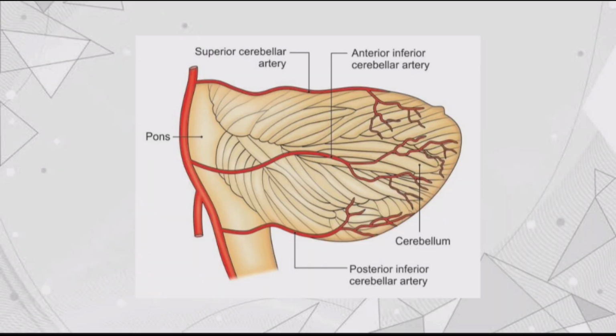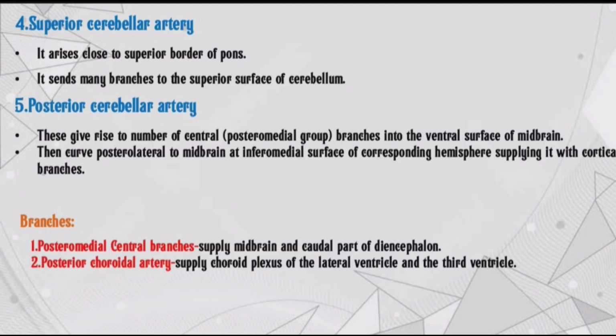Fourth, superior cerebellar artery. It arises close to the superior border of pons. Fifth, posterior cerebral artery. These give rise to a number of central branches to the ventral surface of midbrain. Then they curve posterolaterally around the midbrain to the inferomedial surface of the corresponding hemisphere, supplying it with cortical branches. And posteromedial central branches supply the midbrain and caudal part of diencephalon.